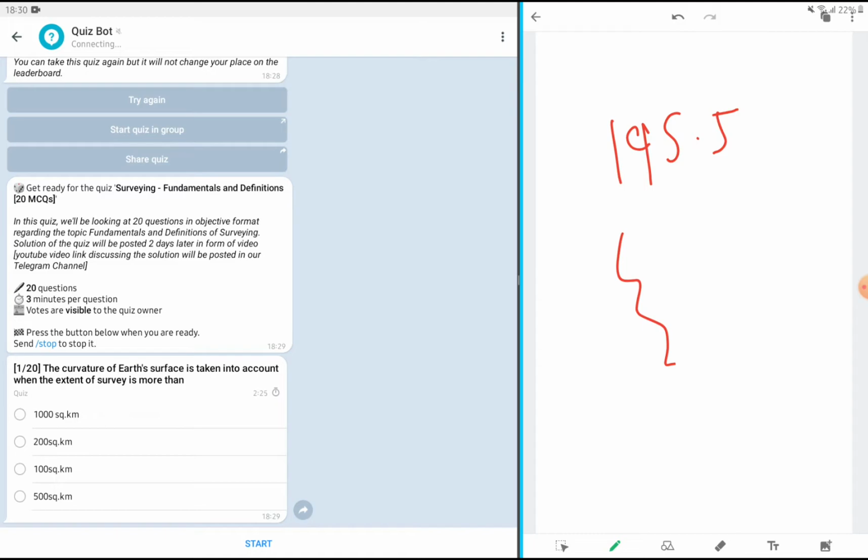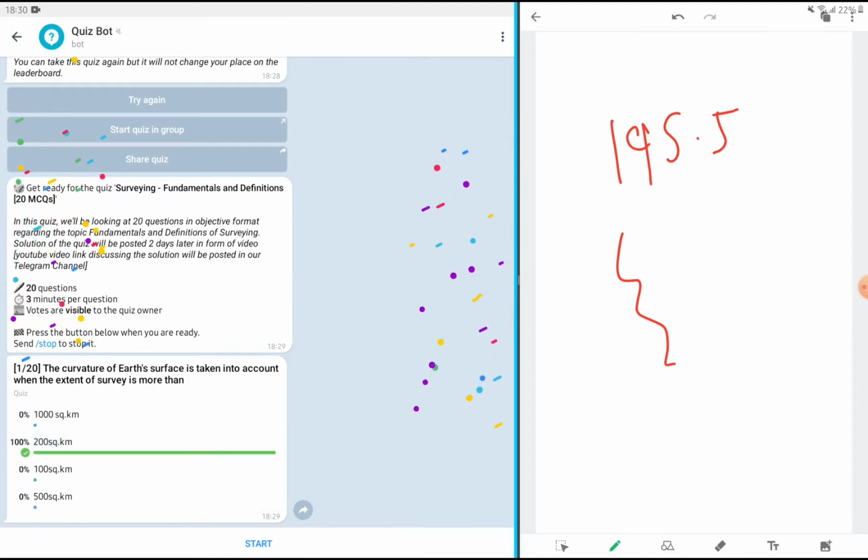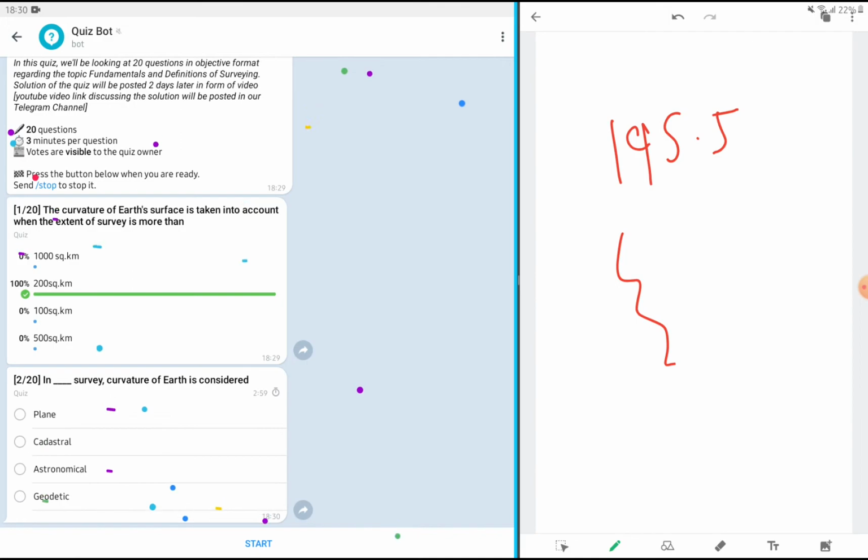Okay, and after 195.5 we are going to consider the curvature of Earth. It comes into play, it comes into its role. That's why the most correct answer here is 200 square kilometer. Okay, that's the answer. Second, in which survey we are considering curvature of the Earth?